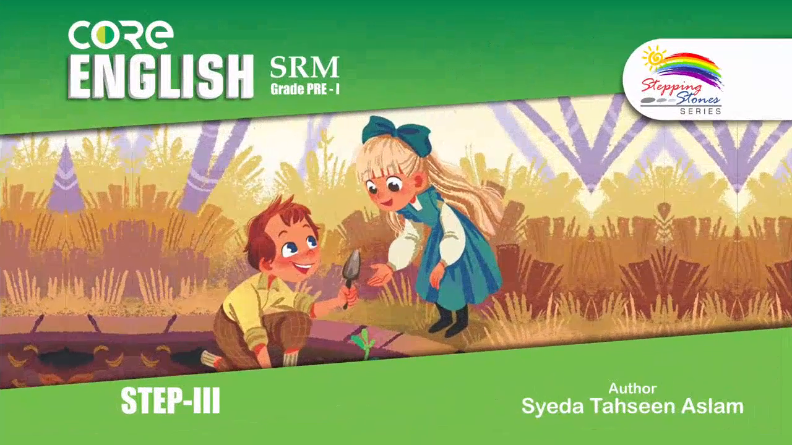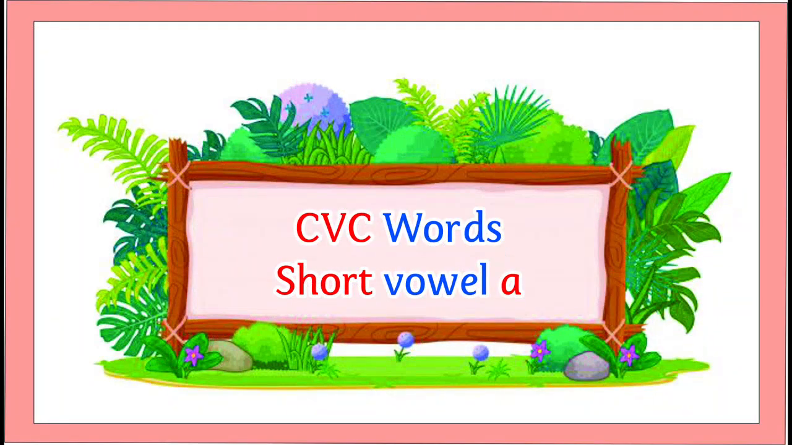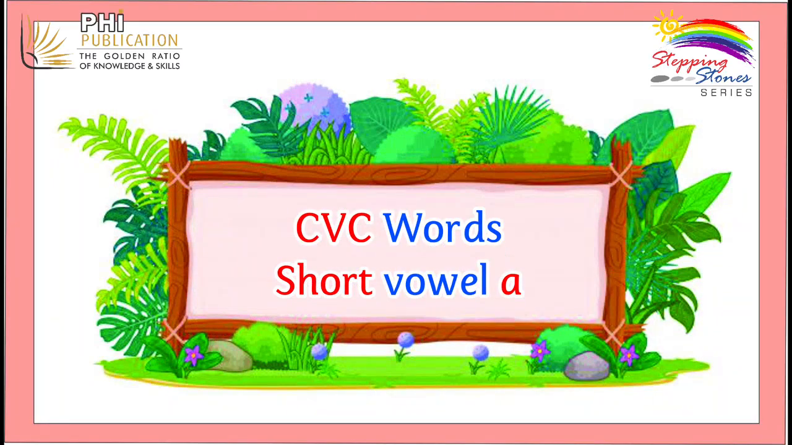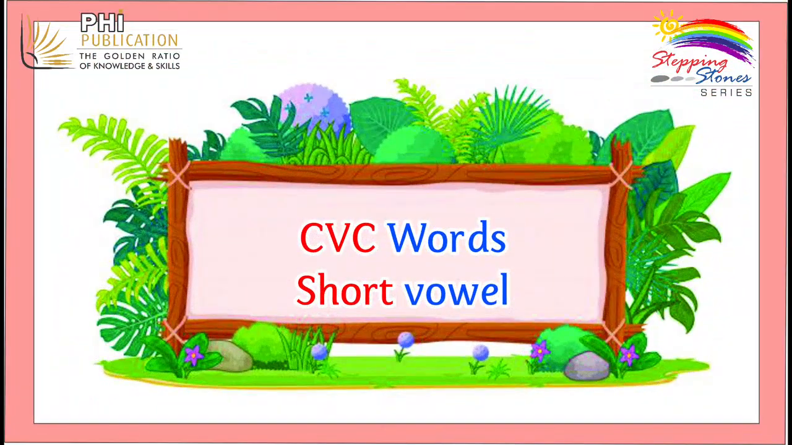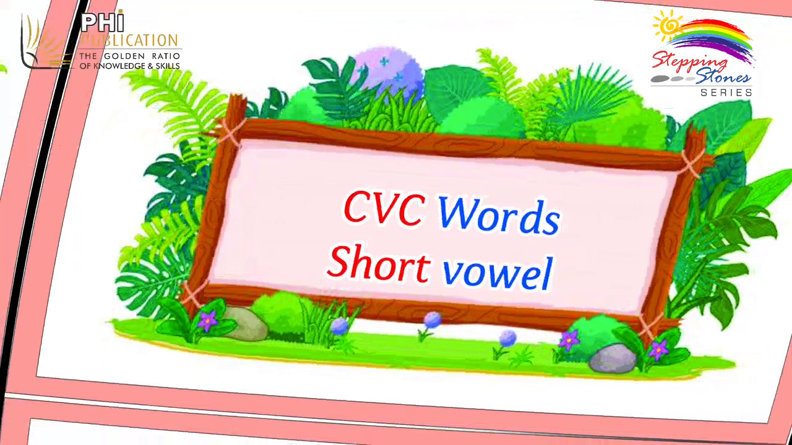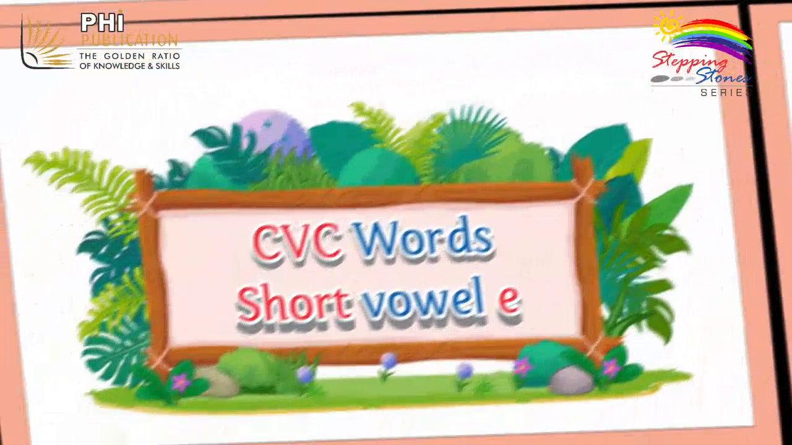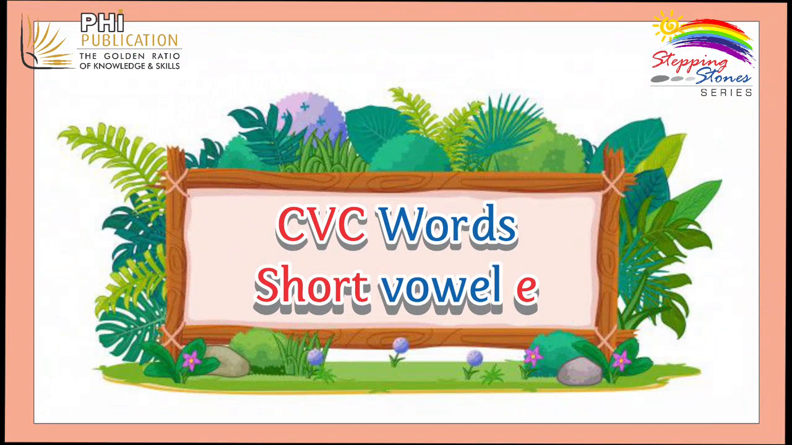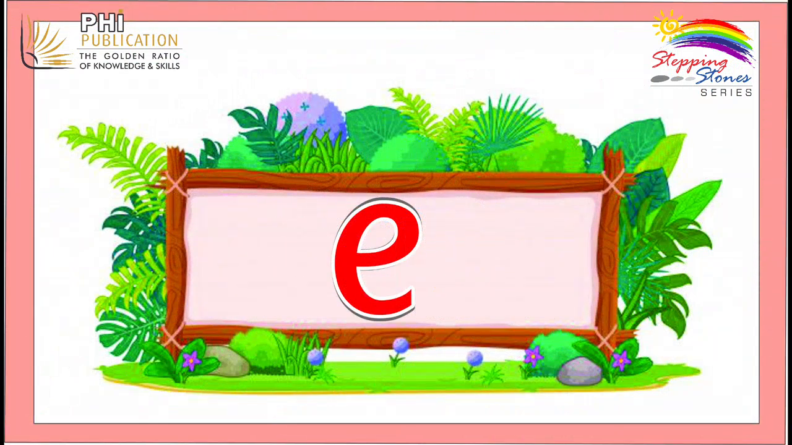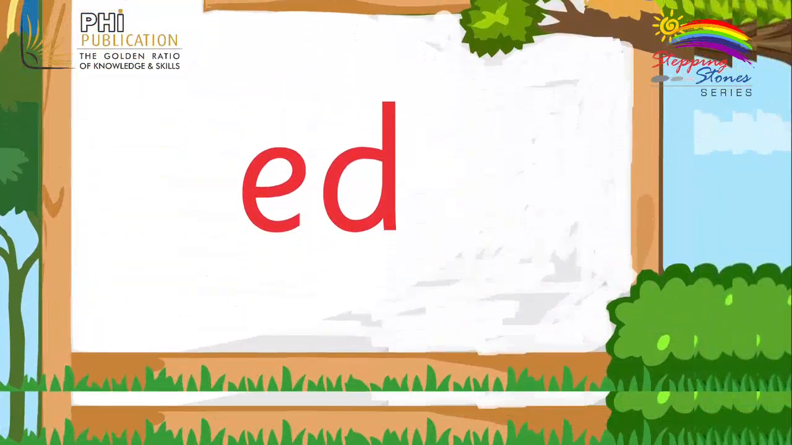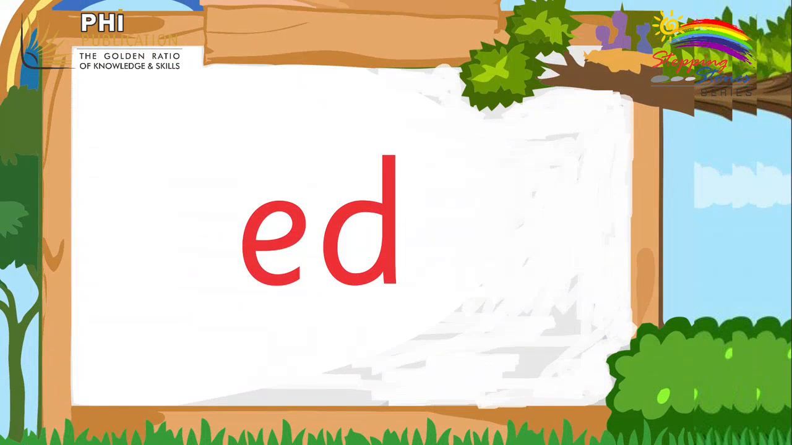Dear students, in yesterday's video you watched the short vowel sound A and you are now capable to read CVC words with short vowel sound A. Now this is the time to move ahead reading more CVC words, and this is the turn of vowel E. Look, what is this? This is vowel E. In today's video we will learn to read CVC words with ed sound. Ed. What is this? Ed.